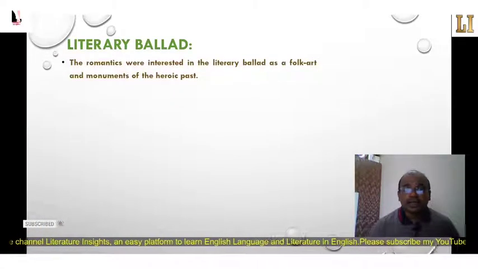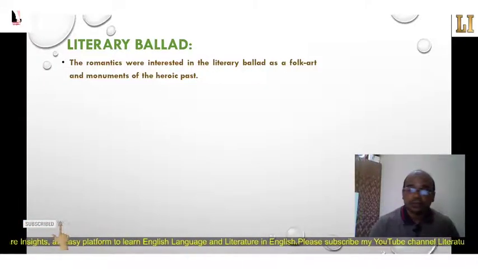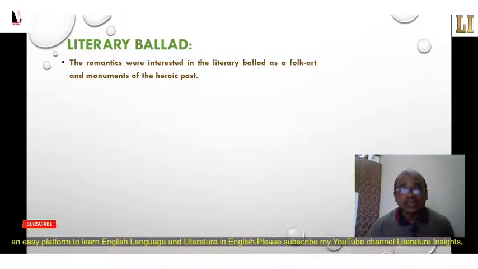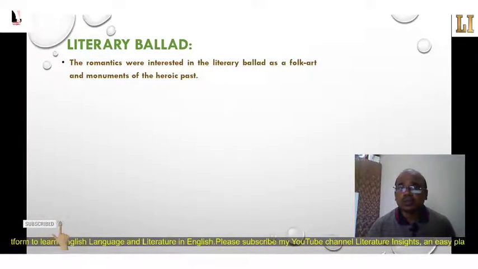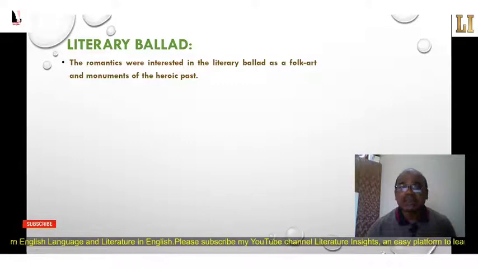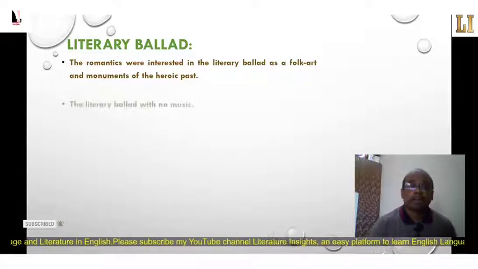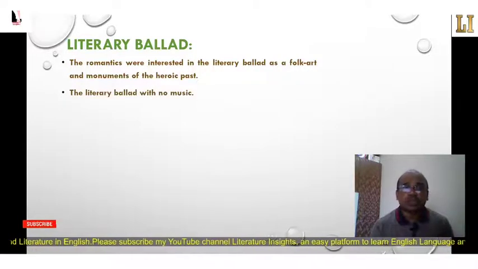The Romantics were interested in the literary ballad as a folk art and a monument or a memory of the heroic past. So it was popular during the period of Romanticism. A number of poets gained mastery over this form of poetry, using it as a folk art and as a monument for the heroic past of the persona.